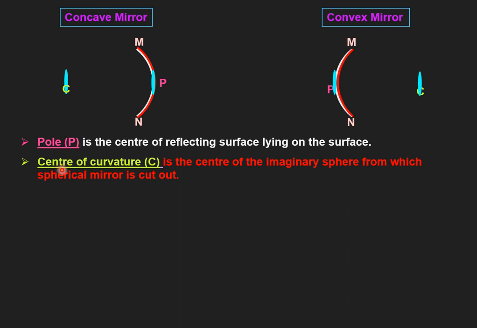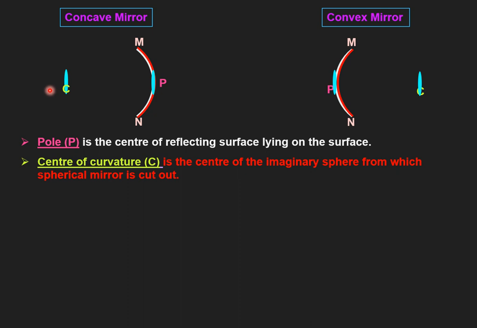The center of curvature is the center of that hypothetical sphere from which these mirrors have been manufactured. How can we define this? The center of curvature is the center of an imaginary sphere, because it is not practically present here, but from the way we have manufactured them, we are very sure that we have suitably cut them from an original big sphere. So the center of curvature is the center of the imaginary sphere from which the spherical mirror is cut out.